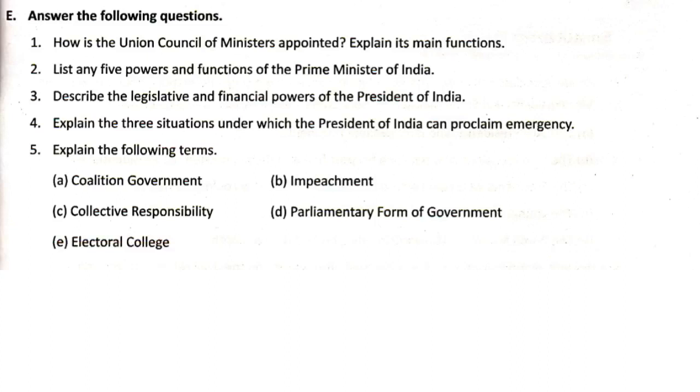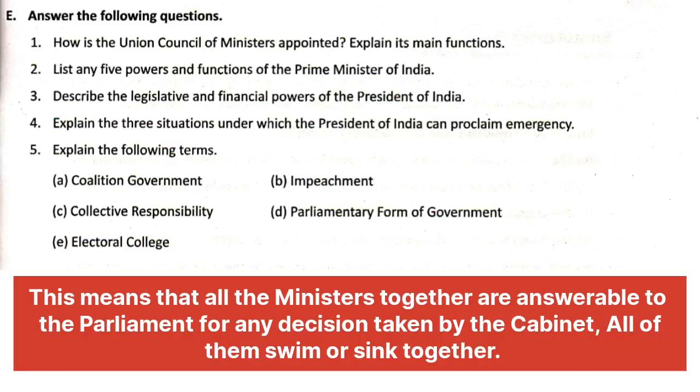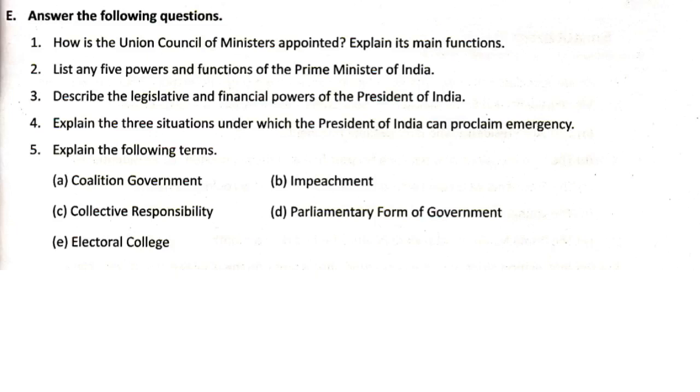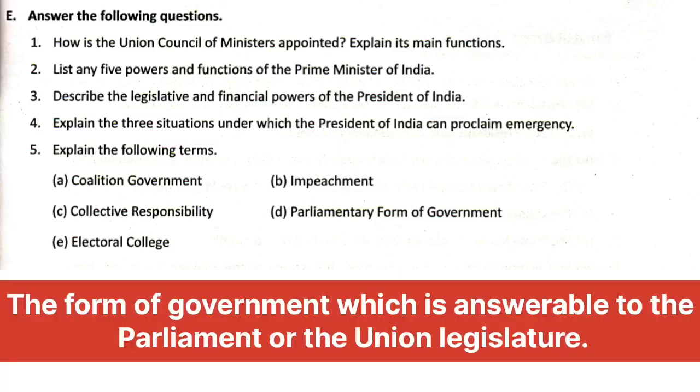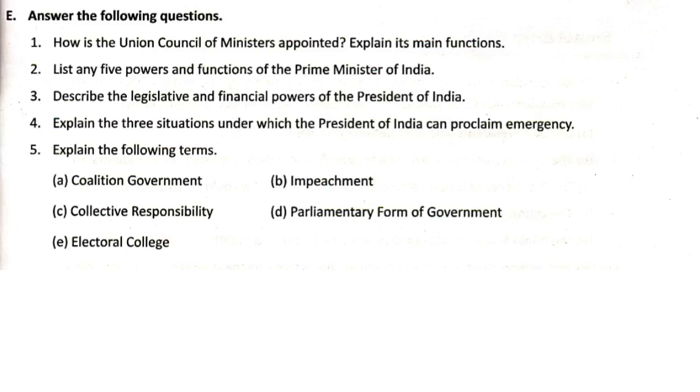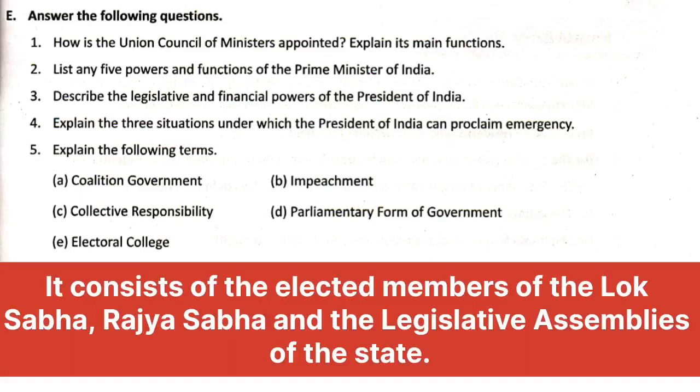C. Collective responsibility. This means that all the ministers together are answerable to the Parliament for any decision taken by the Cabinet. All of them swim or sink together. D. Parliamentary form of government. The form of government which is answerable to the Parliament or the Union Legislature. E. Electoral College. It consists of the elected members of the Lok Sabha, Rajya Sabha and the legislative assemblies of the state.